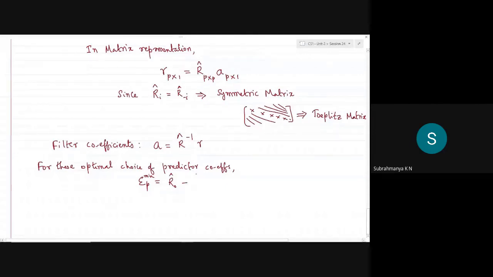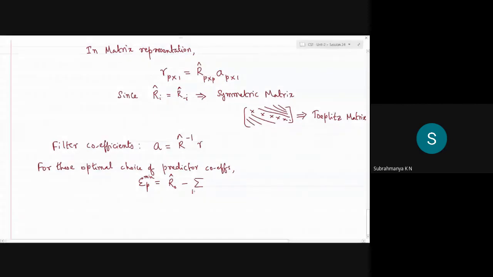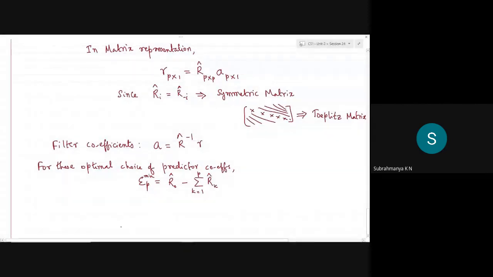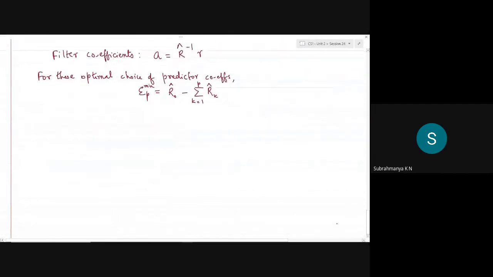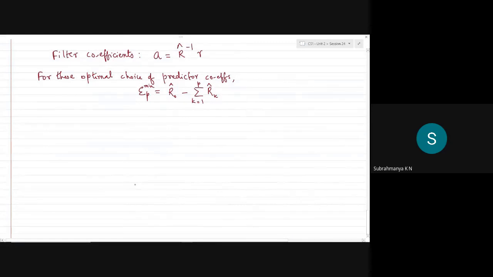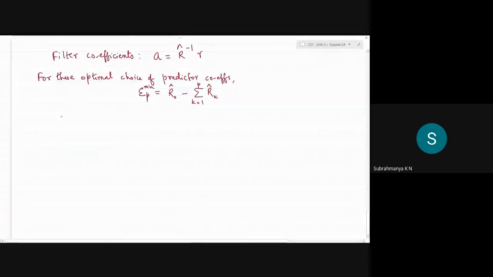This is simply R naught hat minus the sum of all values of RK hat. This will give you the minimum value of the error for this optimum choice of filter coefficients.